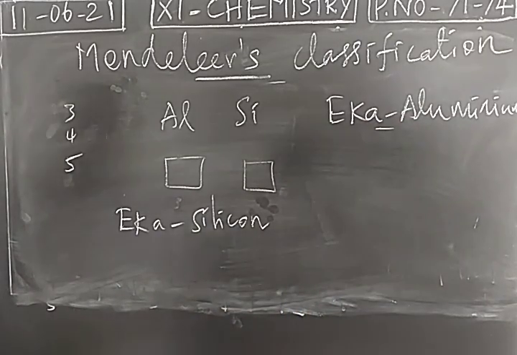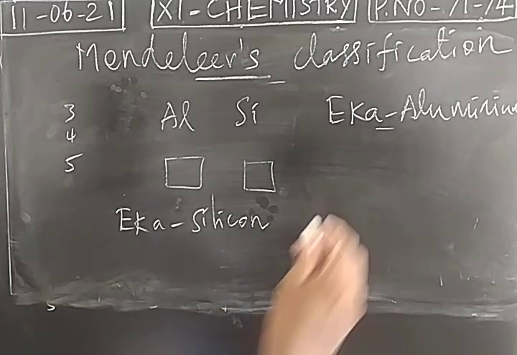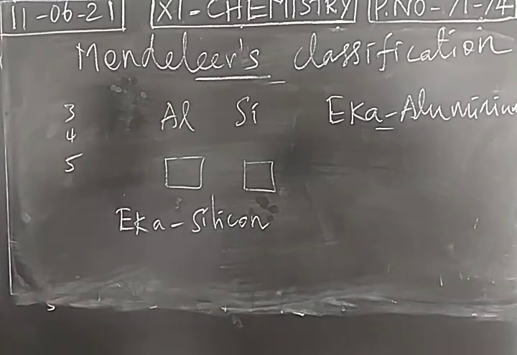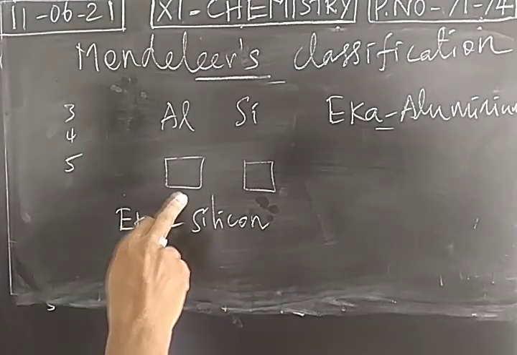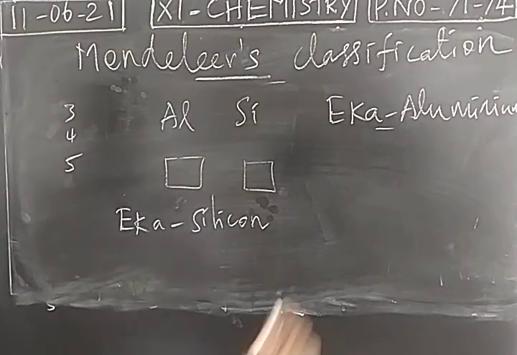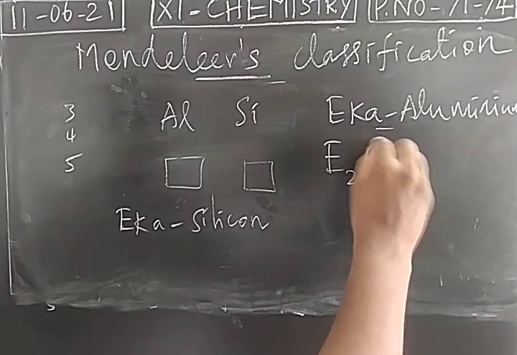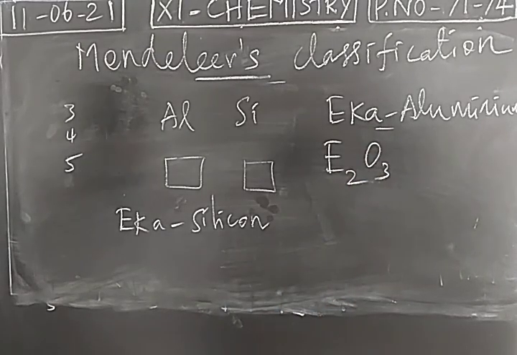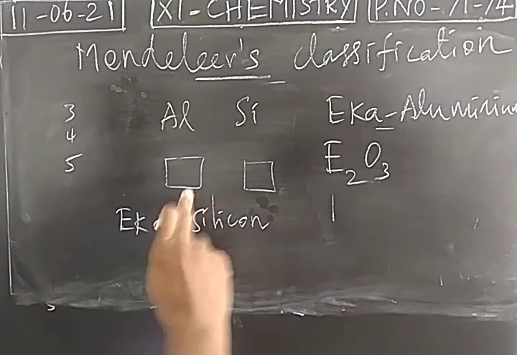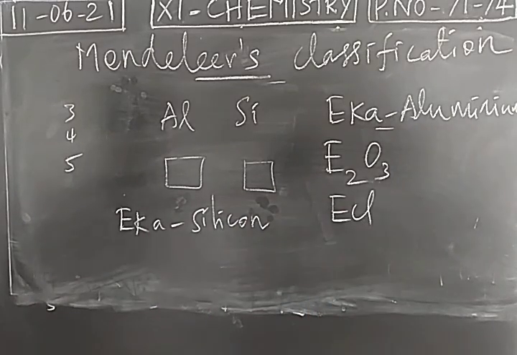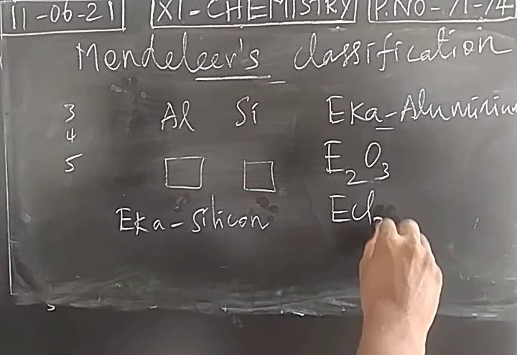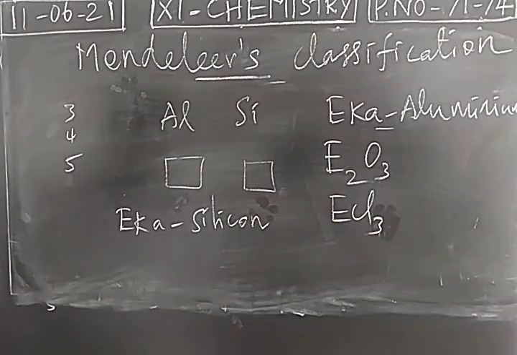So let me take two examples. What will be the formula of oxides? The element will form what type of oxide? He gave the formula E2O3. If it forms a chloride, this element may form ECl3 type of chloride.